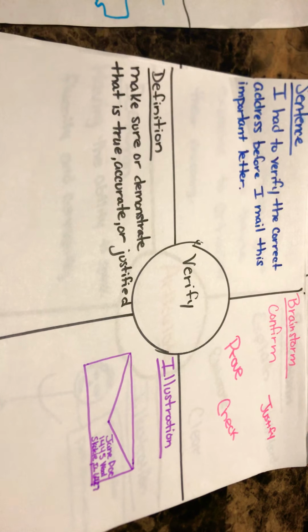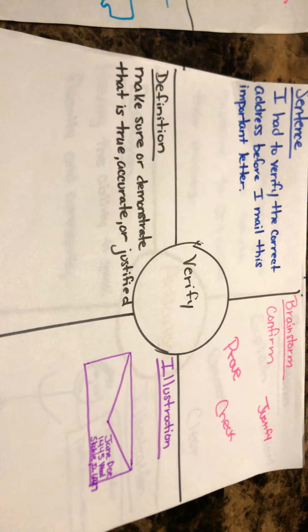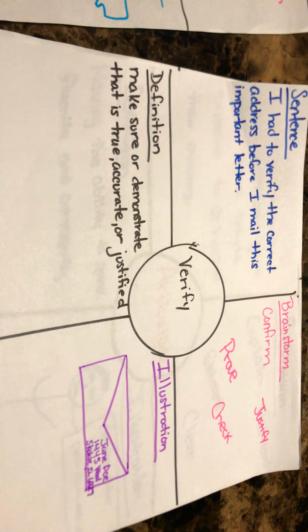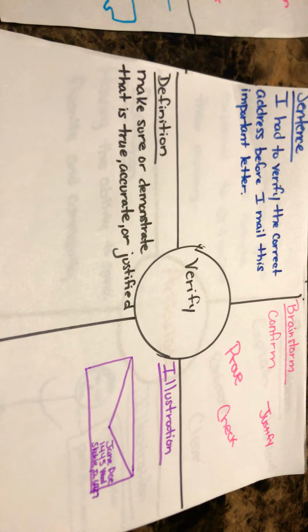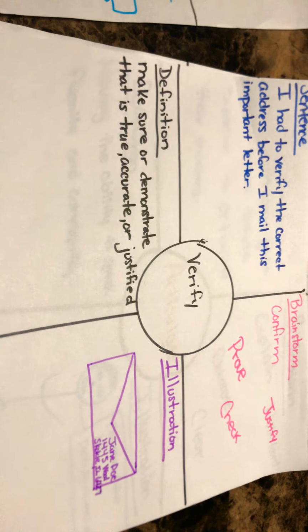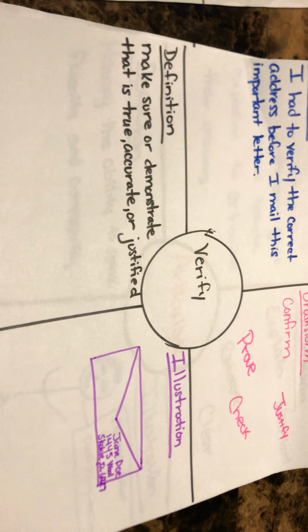Verify. Definition: make sure or demonstrate that it's true, accurate, or justified. Sentence: I had to verify the correct address before I sent the important letter. Brainstorm: confirm, justify, prove, check. The illustration shows an envelope with the name and address on it.